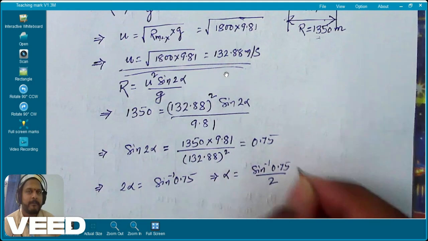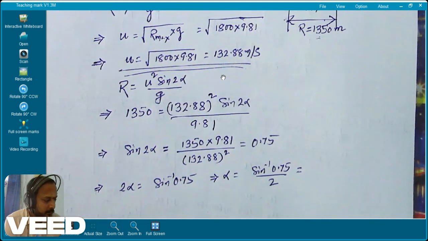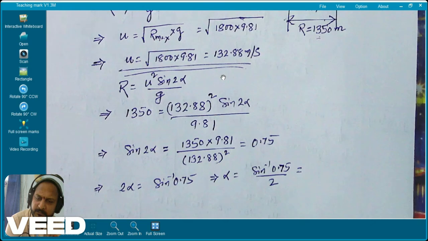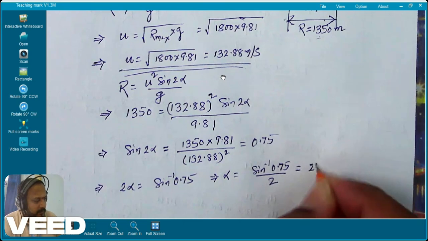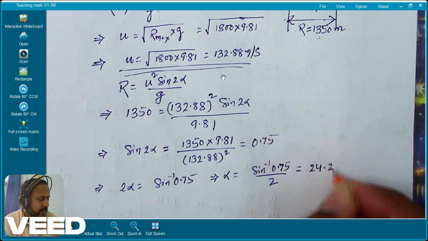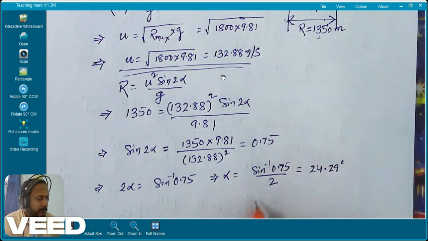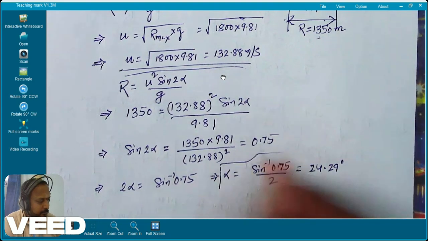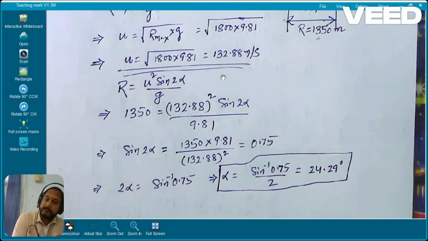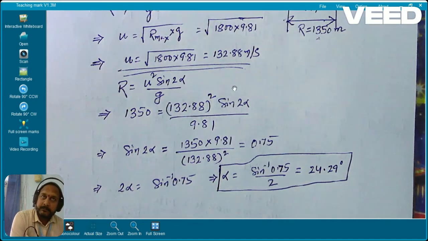How much are you getting? 24.2930. Is it correct? This is how you find alpha. All of you are clear?